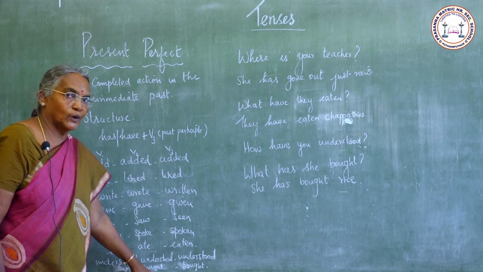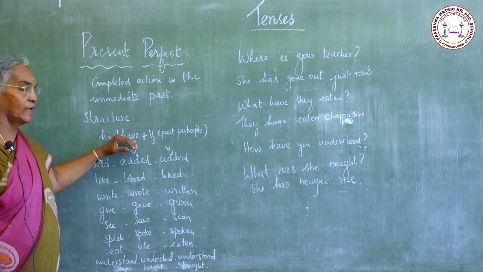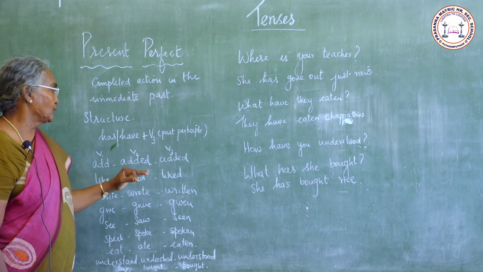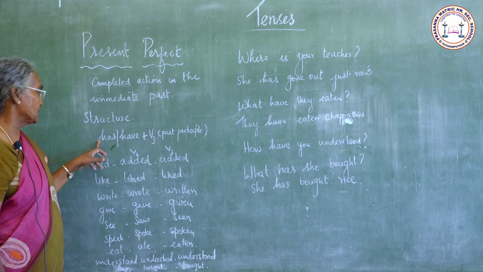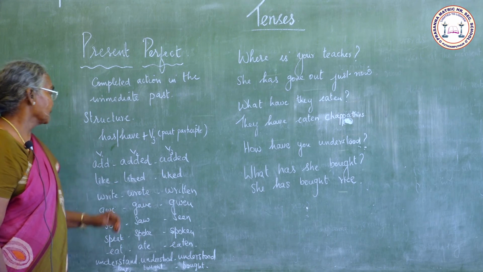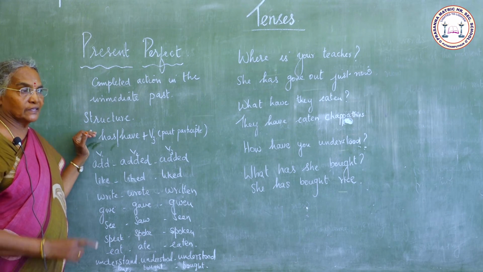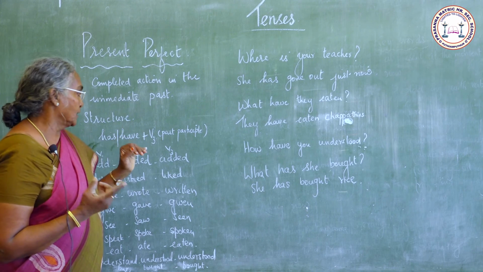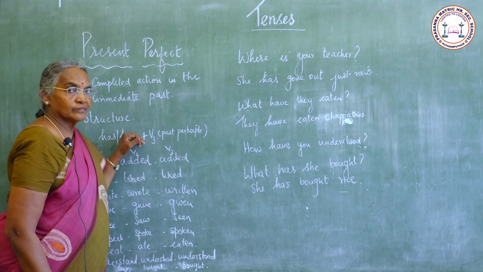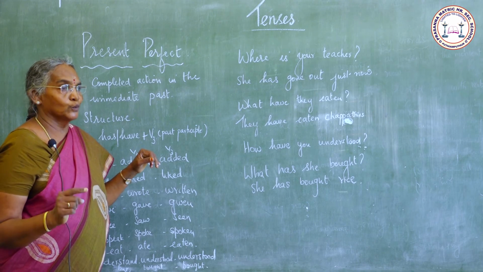Buy, bought, bought. So has or have is always followed by verb 3. We use has when the subject is he, she or it. We use have when the subject is I, we, you, they.